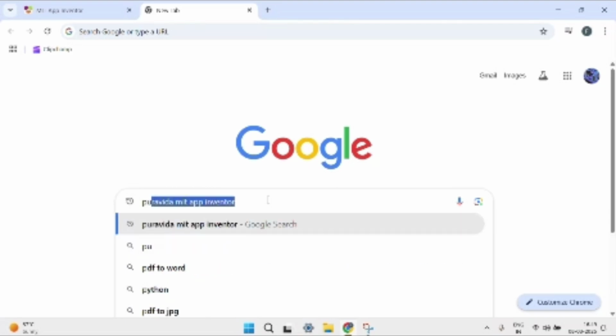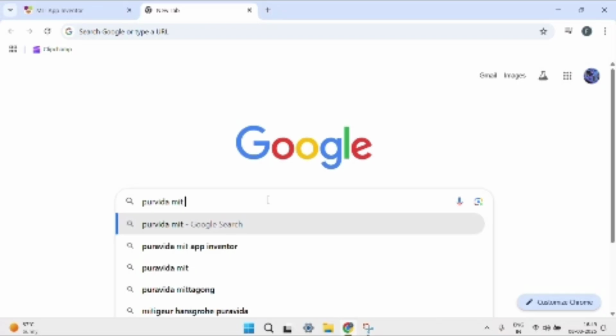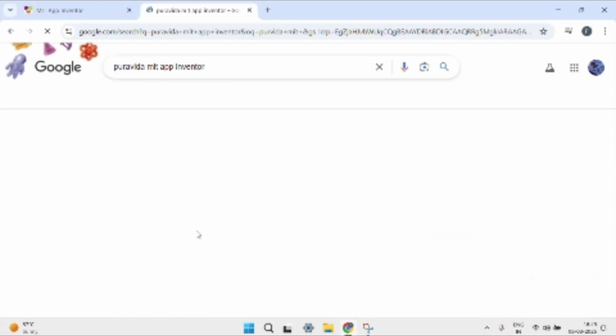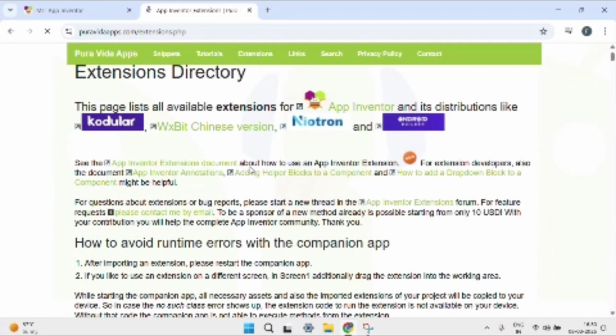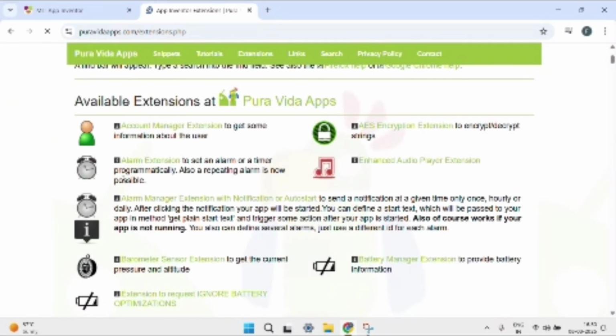Search in another tab for Pura Vida MIT App Inventor. It will open Pura Vida MIT App Inventor. Click on App Inventor extensions. Now go down a little bit and you will see the alarm system. Alarm system is for setting an alarm or timer programmatically. Click on this alarm extension.